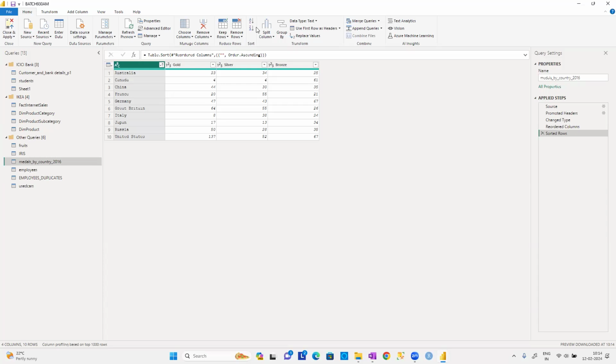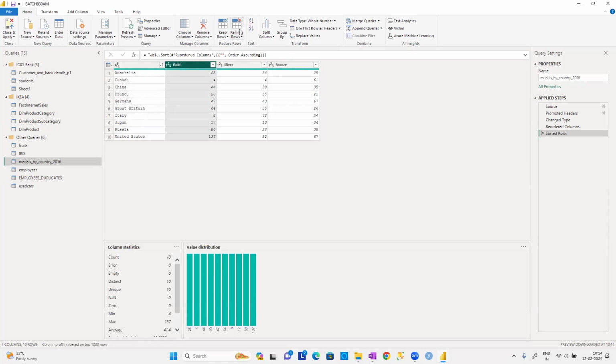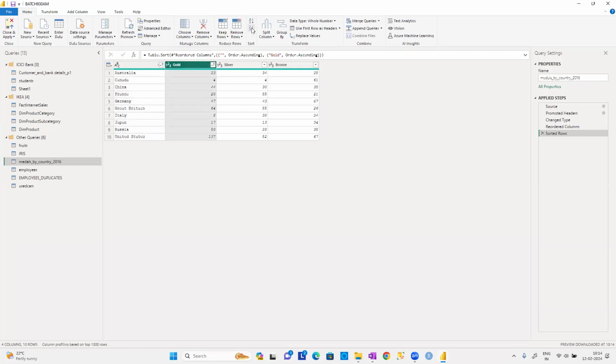We don't have any duplicate records for the country names. For example, if I say put them in the ascending order of gold, the order won't change, guys. You apply it or don't apply it, nothing is going to be different. See, there is no change in the order at all. Why? Because there are no duplicate values in the country column. If the country column had duplicates, then it would make a difference, guys. See there, I just removed the data.